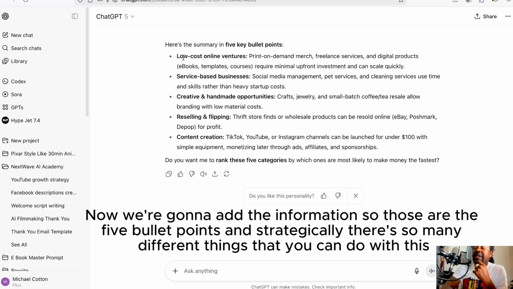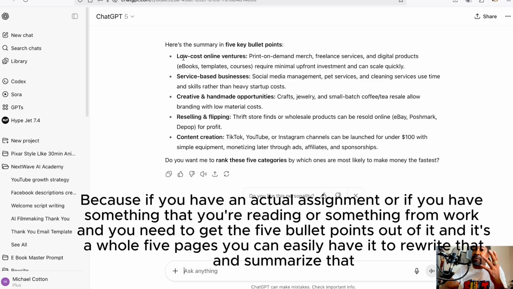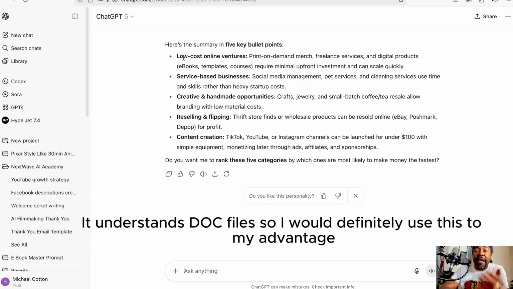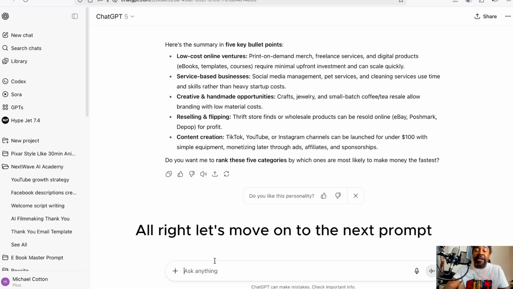And strategically, there's so many different things that you can do with this, because if you have an actual assignment, or if you have something that you're reading or something from work and you need to get the 5 bullet points out of it, and it's a whole 5 pages, you can easily have it rewrite and summarize that. It understands doc files. So I would definitely use this to my advantage. All right, let's move on to the next prompt.